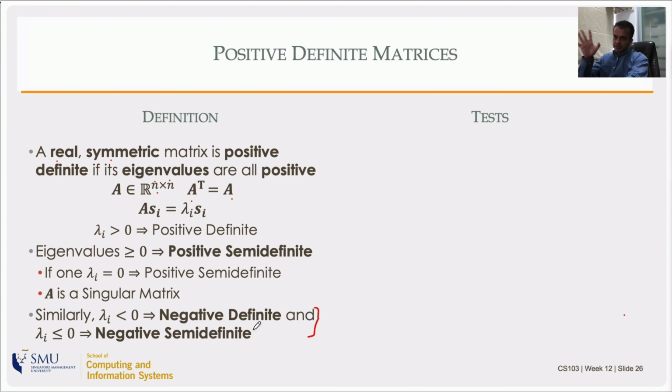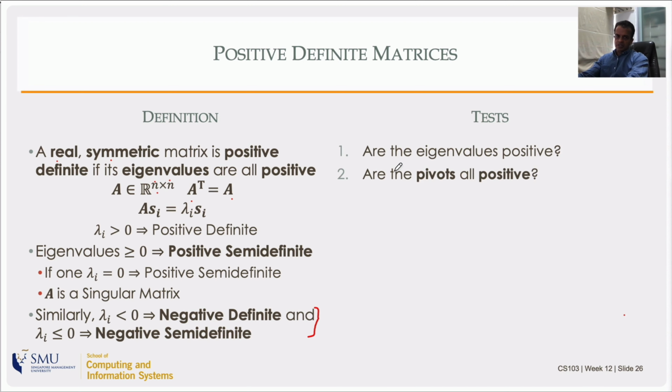So let me tell you a bunch of tests for positive definiteness, and there are also properties of positive definite matrices. The first thing, from the definition, is: are the eigenvalues all positive? Are the pivots all positive? Then the matrix is positive definite. This comes from Sylvester's law of inertia. The third one is an interesting one. For any vector not equal to 0, can you show that x transpose Ax is greater than 0? We will see what that means. I'm not saying try this vector or that vector, but try a general vector and mathematically prove that this triple product is greater than 0, meaning it's like a full square or something, and then you know that A is positive definite.